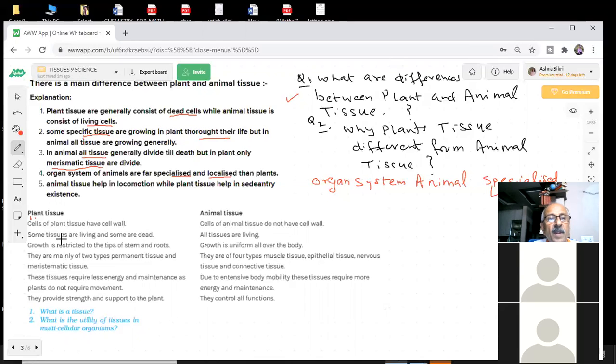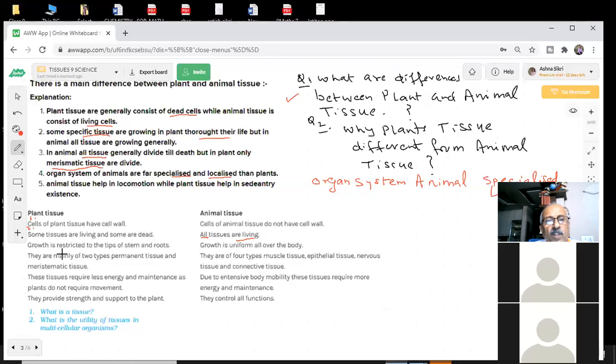So some tissues are living and some are dead in the case of plants. You have living and dead cells in the plant. In animal tissue, all tissues are living. All tissues are living. Very important difference. This has been asked in the paper many times. Students, all tissues are living. This is number 2 difference, students.